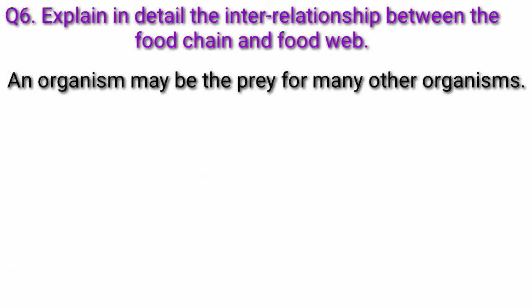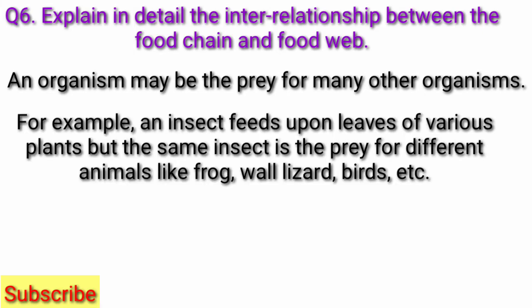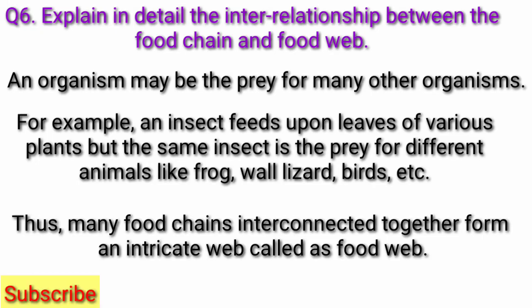An organism may be the prey for many other organisms. For example, an insect feeds upon leaves of various plants, but the same insect is the prey for different animals like frog, wall lizard, birds, etc. Thus, many food chains interconnected together form an intricate web called the food web.